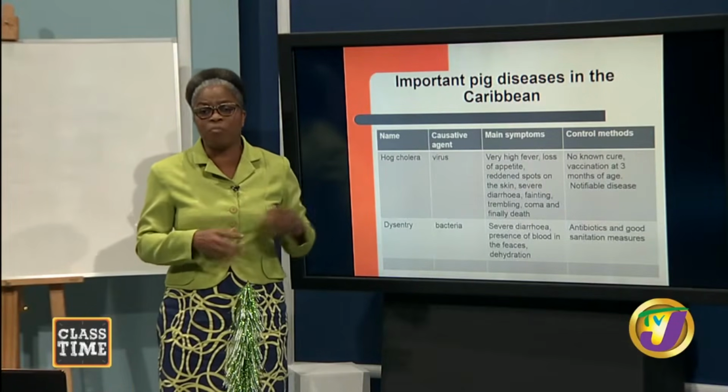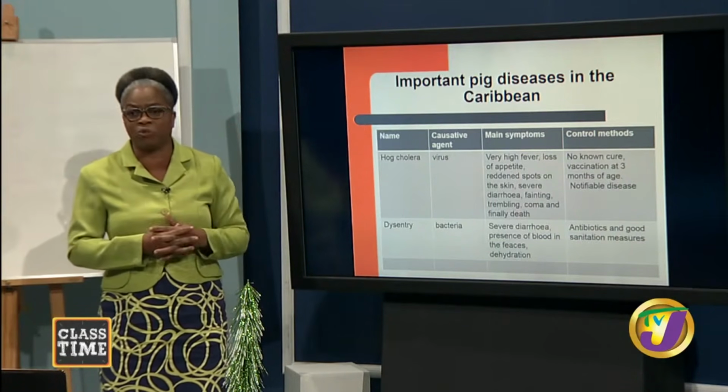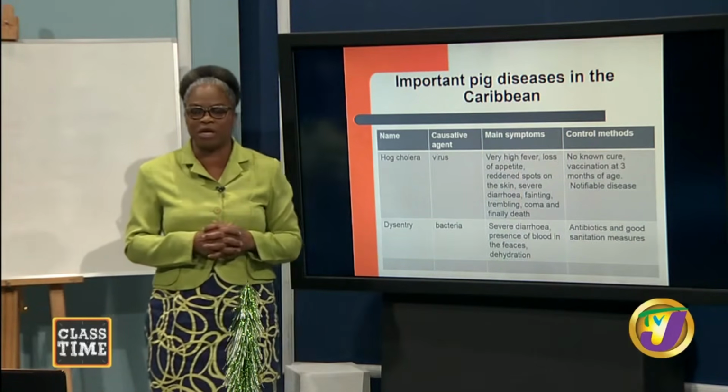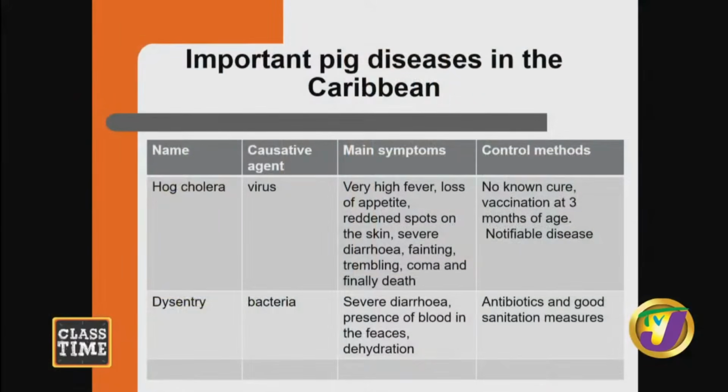We have just covered important diseases and parasites of cattle, and some of these diseases affect goat and sheep as well. We are moving on now to look at important diseases in pigs in the Caribbean. And the first one we want to look at is hog cholera. Good? And it's caused by a virus. What are the main symptoms, students? Very high fever, loss of appetite, reddened spots on the skin, severe diarrhea. The animals will also faint, they'll be trembling, they'll go into a coma, and finally death.